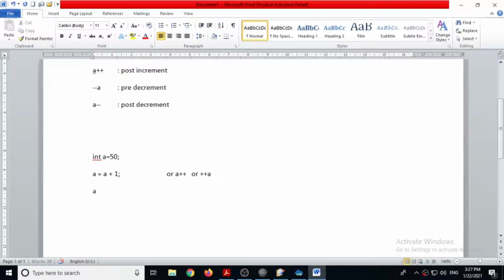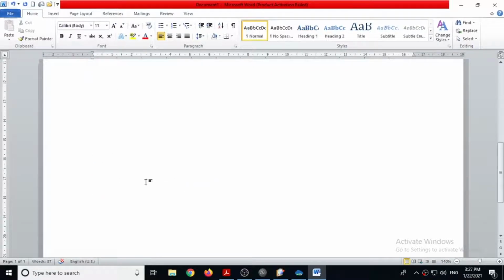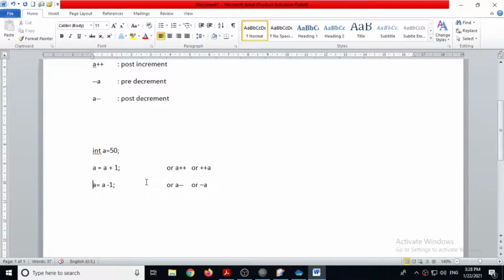Same way, instead of using a is equal to a minus 1, you can use a minus minus, or you can use minus minus a. But actually there is a difference between these two, a minus minus and minus minus a. Same way, a plus plus and plus plus a. So let's see what is the difference between these two.